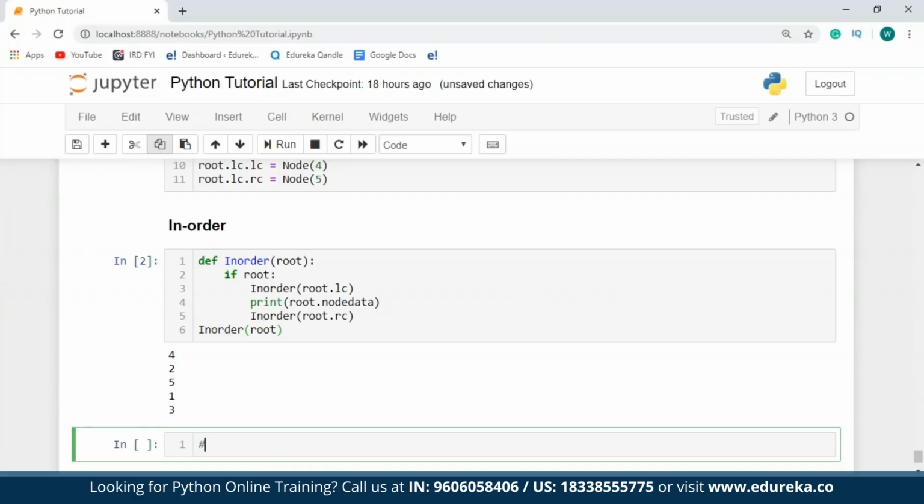Okay, so now moving on towards the next traversal, which is the pre-order traversal.